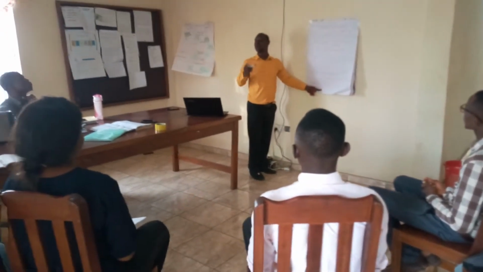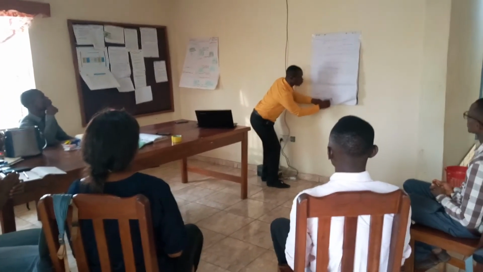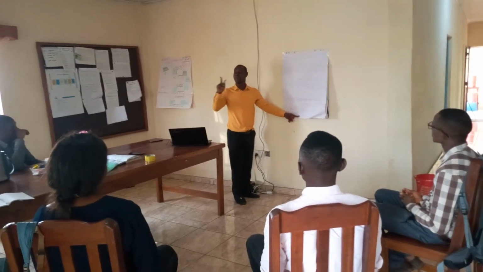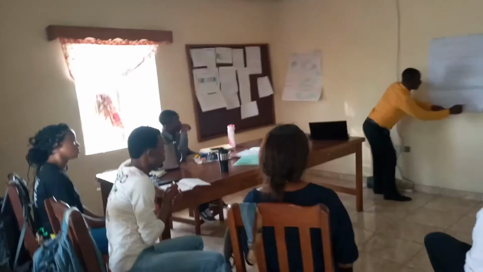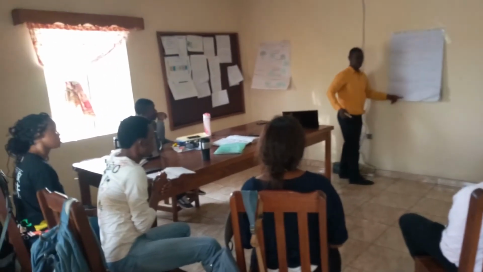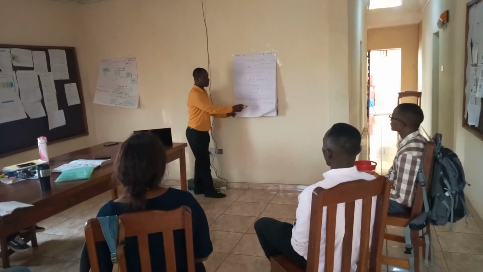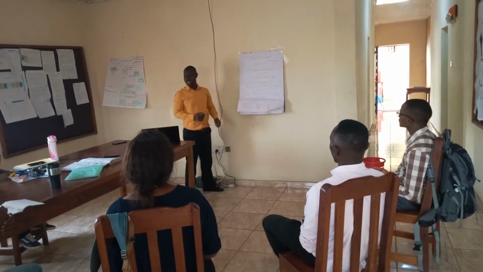So maybe we need 2 pieces of material. And then we also need to determine the cost of 1 piece of material. Let's say 1 piece of material is just 1,000 euros. So to get the total material cost, it will be 2 times 1,000, which gives you 2,000 euros. Do you understand?